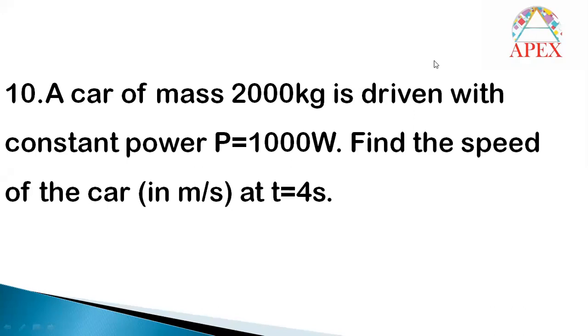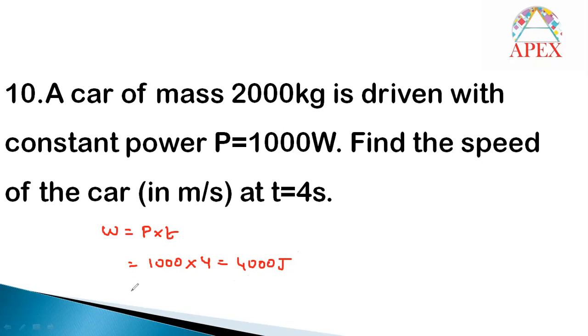So for speed, first we should know the work to calculate the kinetic energy. So what is the formula for power? Power is work by time, but work is power into time only. What is the power given? 1000. And time given 4. And finally the work is 4000 joules. This work is done because of this particular power of the engine.